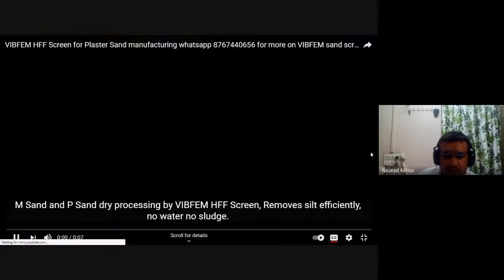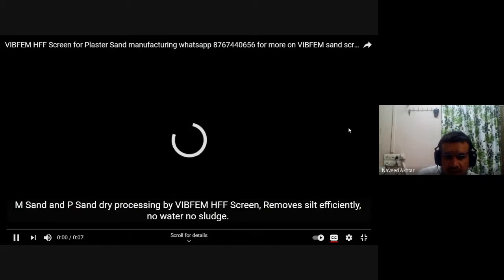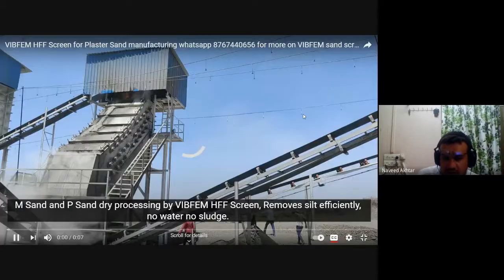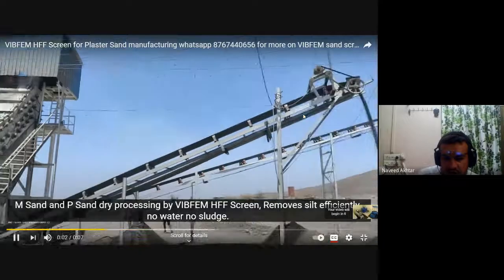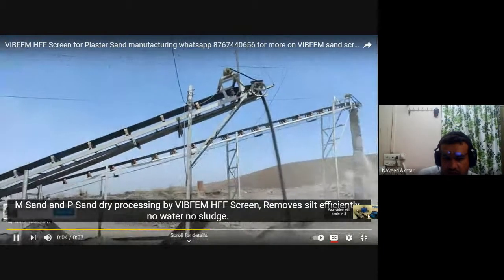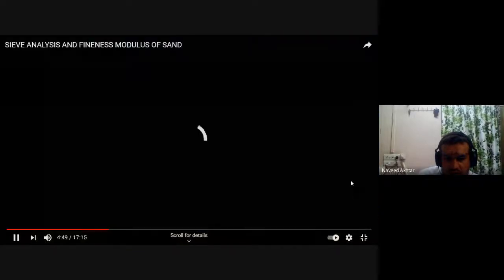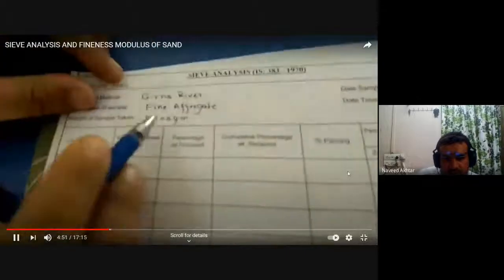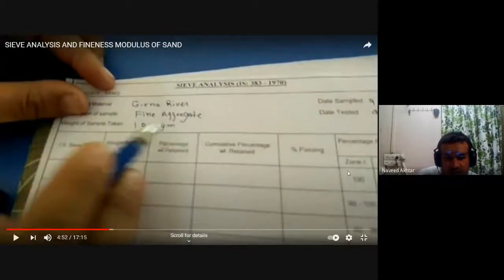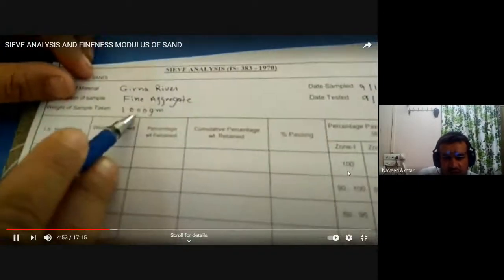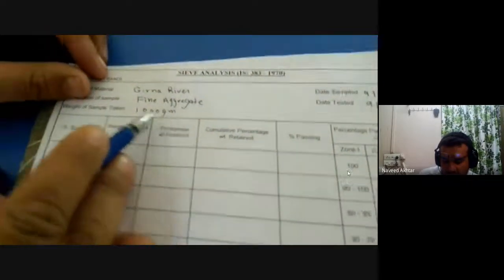We are using smaller sieves, and you should record the values in this analysis format.